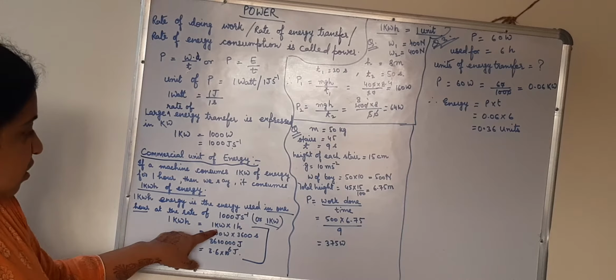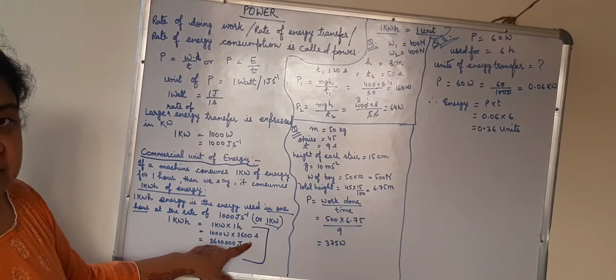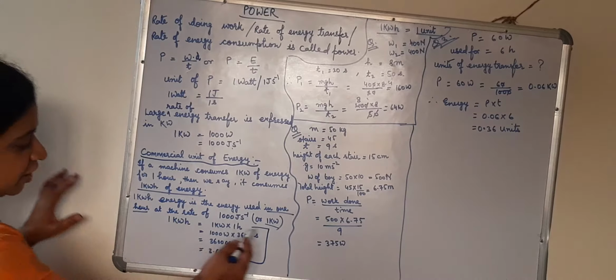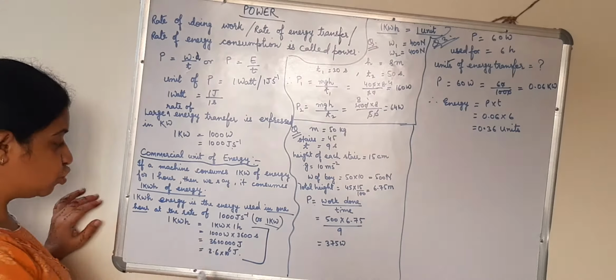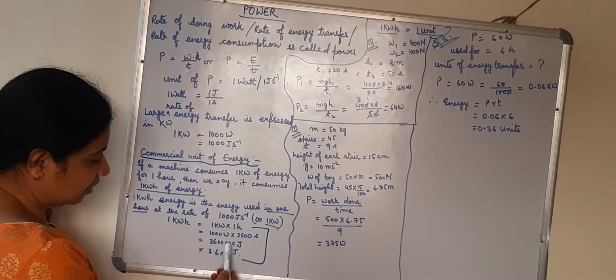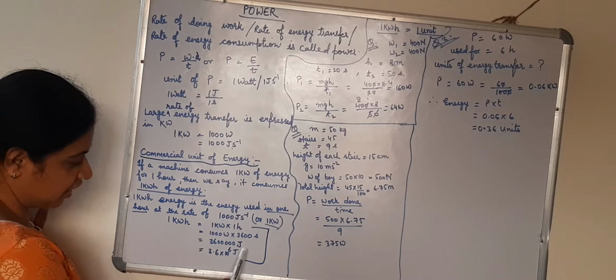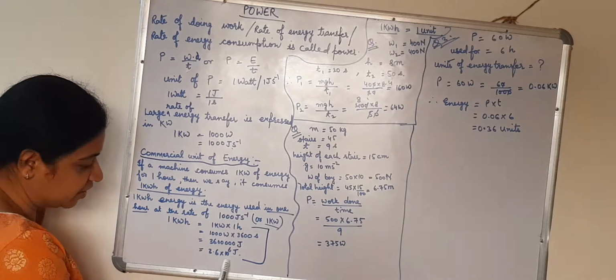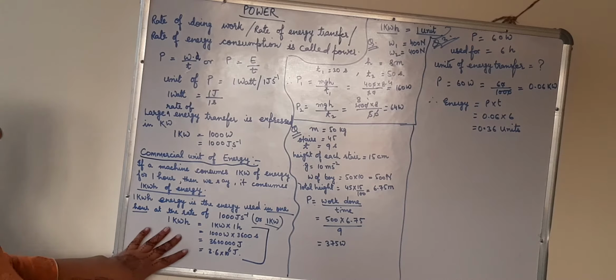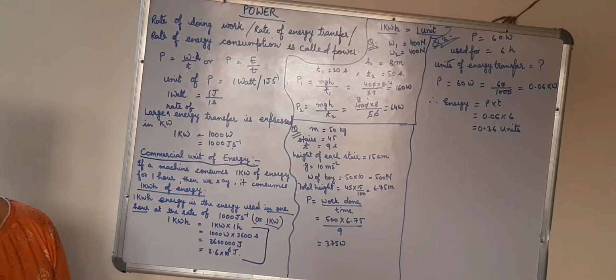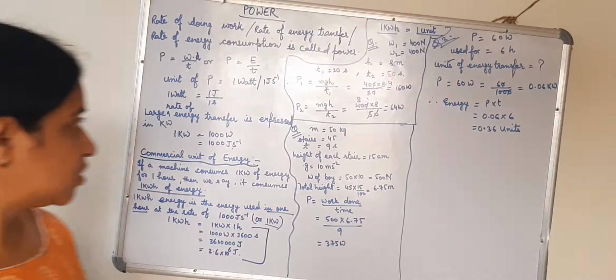Every kilo means 1000. 1 hour is equals to 3600 second. So when we multiply these two terms, watt second, left only will be joule, 3, 6 and 5 zeros. Let me express in a smaller form, 3.6 into 10 raised to the 6 joules. So 1 kilowatt hour is equals to 3.6 into 10 raised to the power 6 joules.